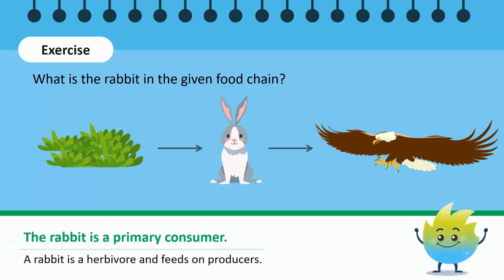A rabbit feeds on plants which are producers. It is a herbivore, which means it only eats plants. It is eaten by an eagle, which is a secondary consumer. So, a rabbit is a primary consumer.